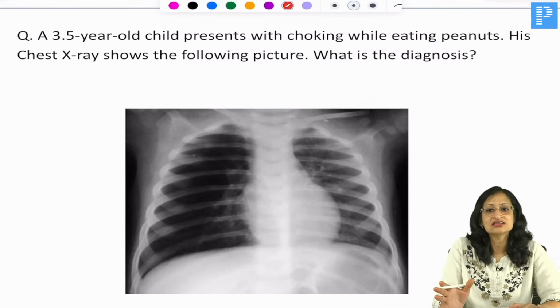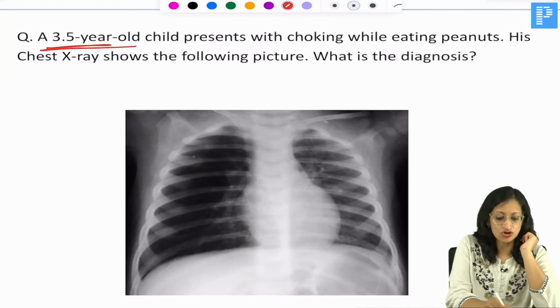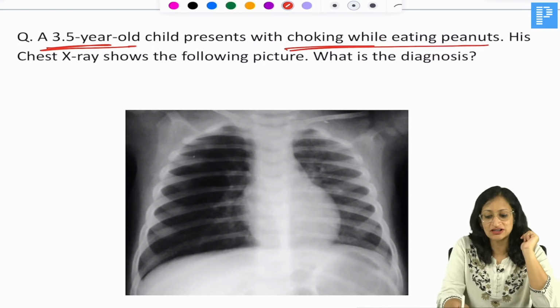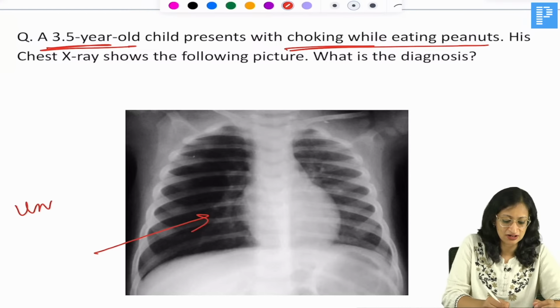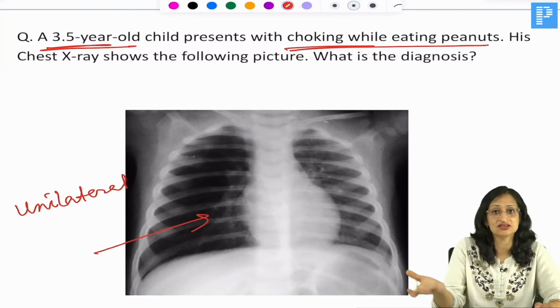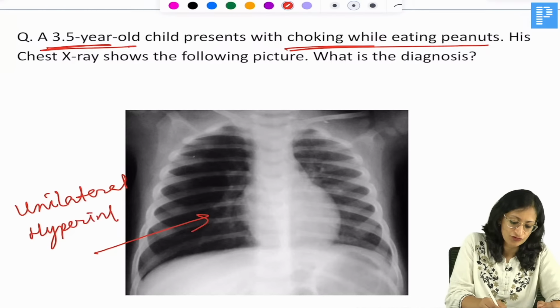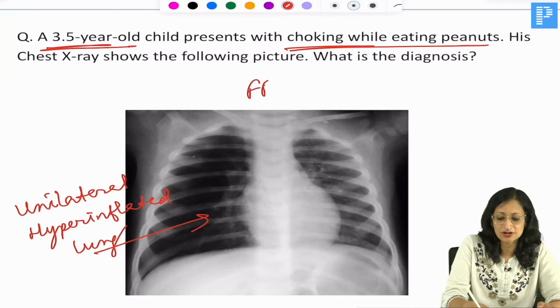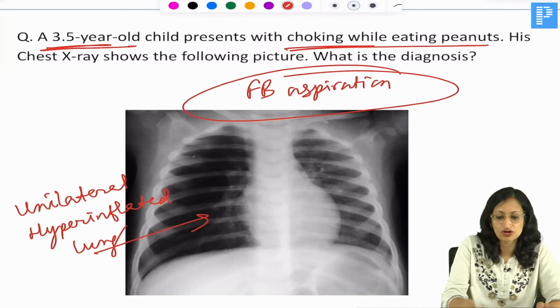Now, if you get a case scenario like this, where you have unilateral lung findings, a typical toddler age group, and the child has choking while eating peanuts, his chest X-ray is showing a unilateral hyperinflated lung. If you auscultate, you will get unilateral lung findings, wheeze, decreased air entry. So, unilateral hyperinflated lung, you will think of foreign body aspiration. Okay, foreign body aspiration, and the child needs urgent bronchoscopy and removal of the foreign body.